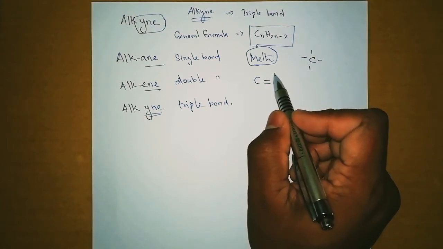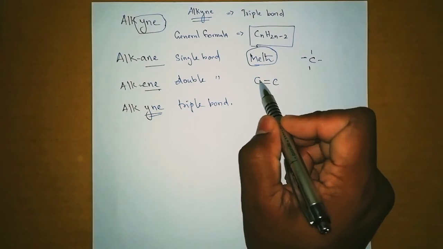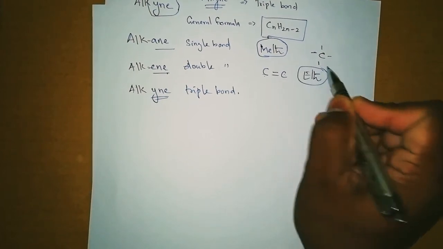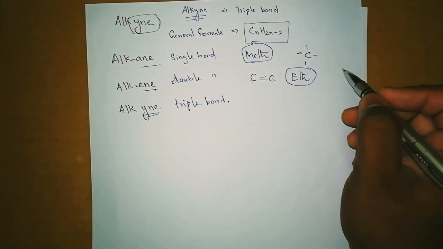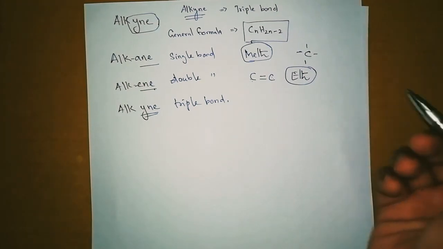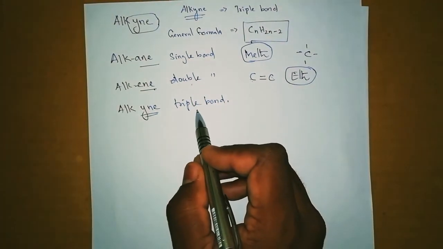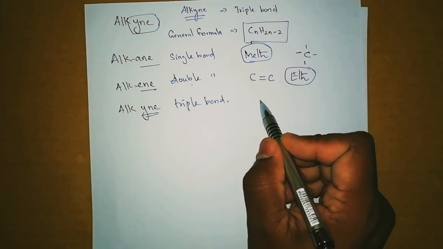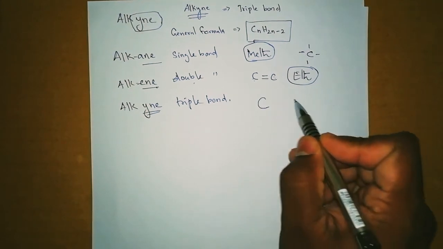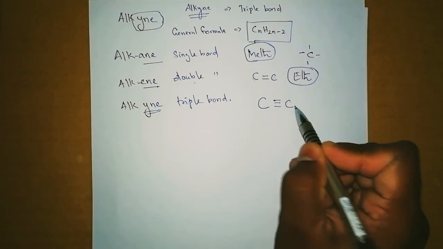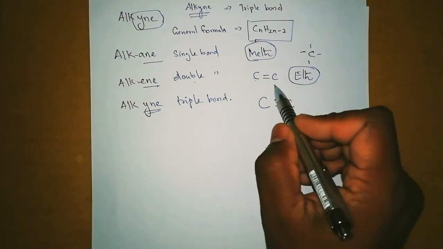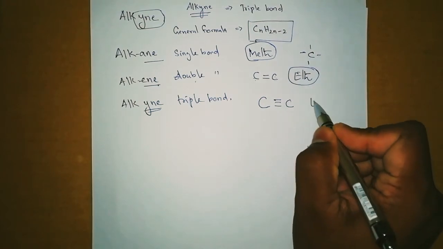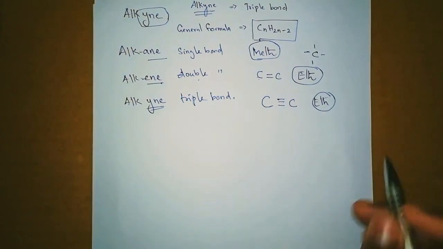So we have 2 carbons, and it starts with eth: ethene, propene, butene, pentene. Like the same, alkynes also, as you cannot make a triple bond with one single carbon, we need 2 carbons for a triple bond. So the same as double bond, alkynes also start with eth.